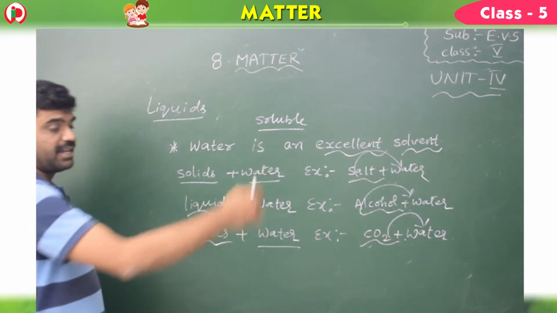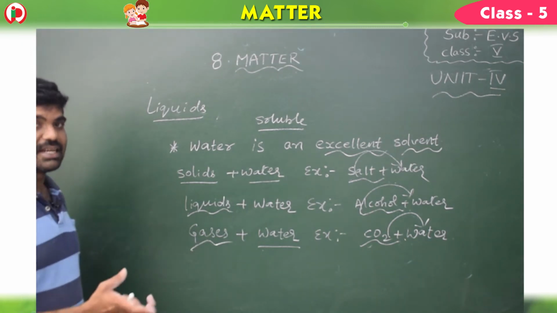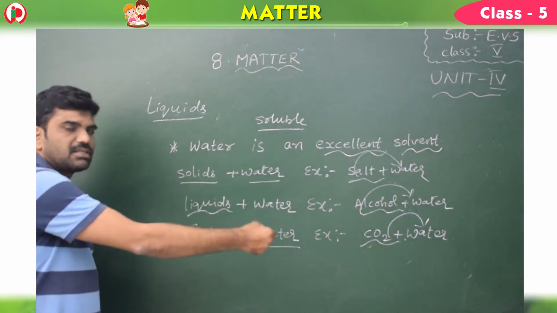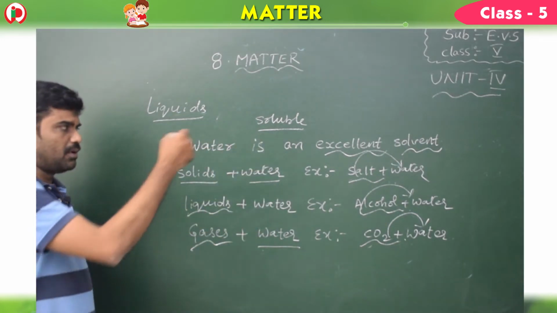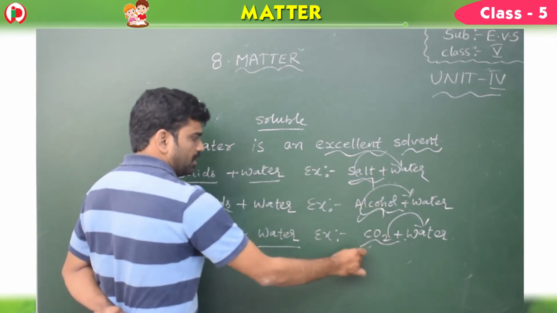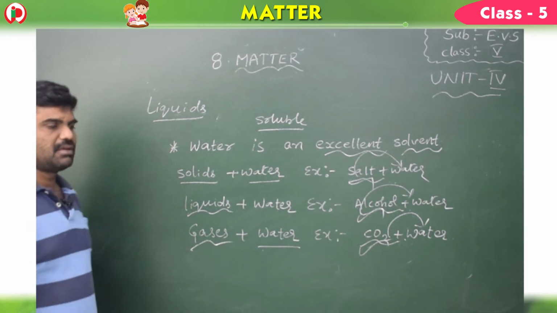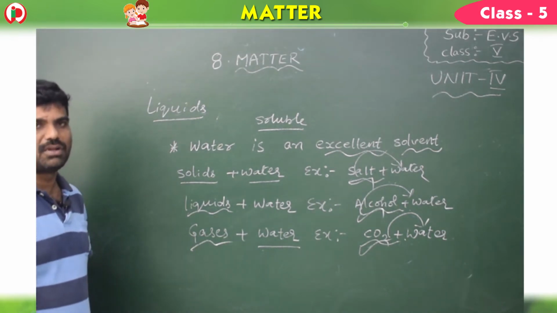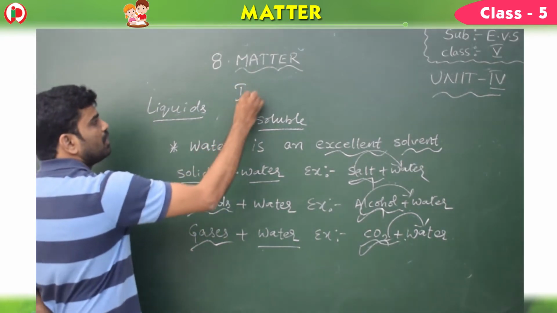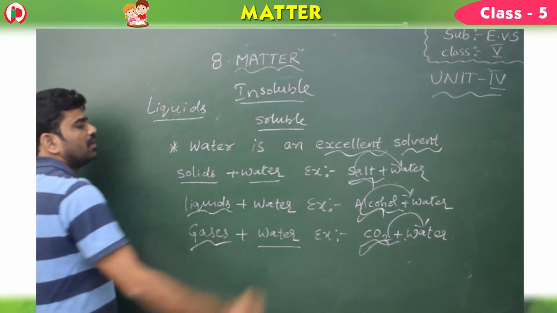That is why water is an excellent solvent. What is solvent? Which is taken more in quantity. So, these are called as soluble. So, what is soluble? Salt is soluble, alcohol is soluble, carbon dioxide is soluble. The substances which are mixed with water are called as soluble, which are not mixed with water are called insoluble.